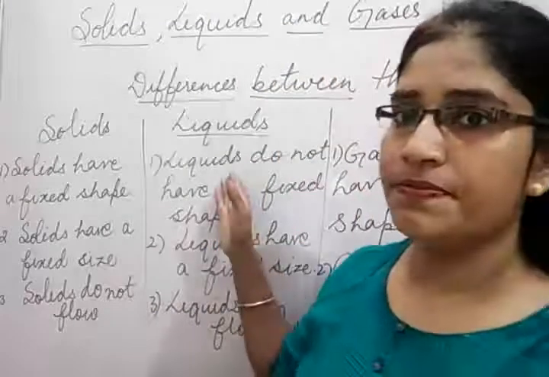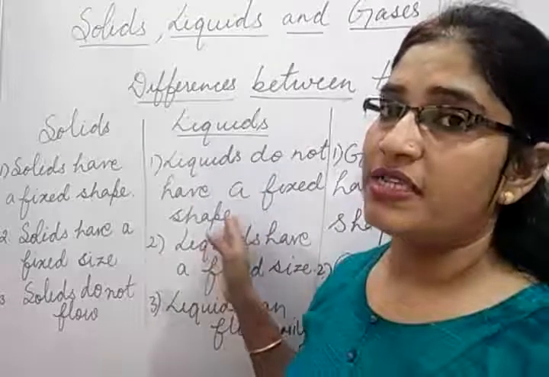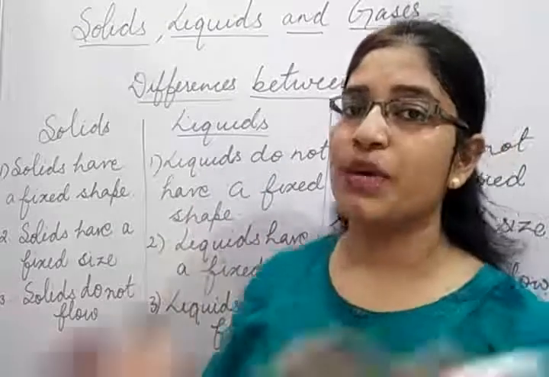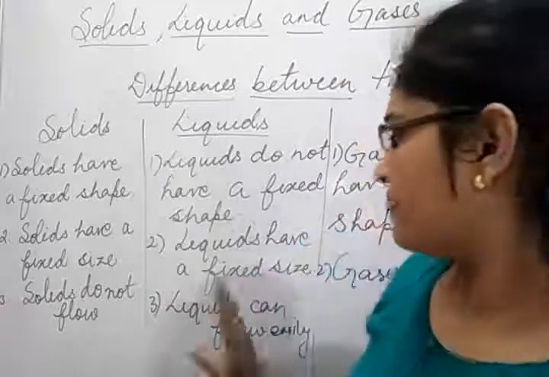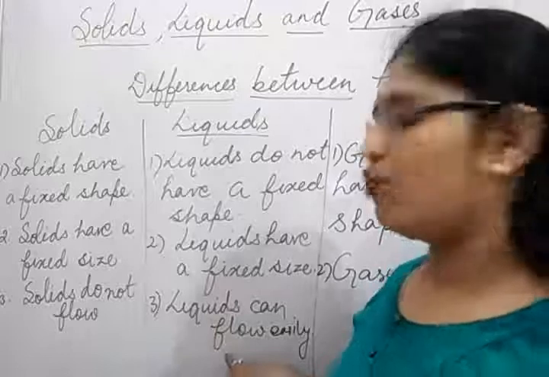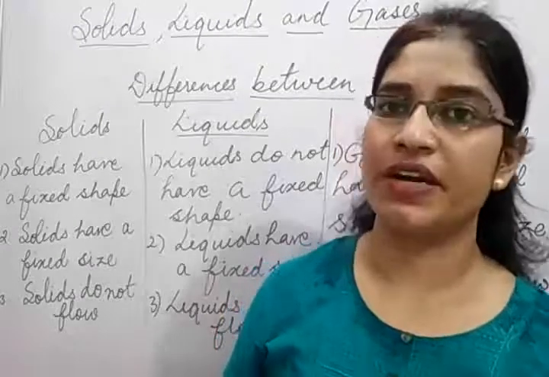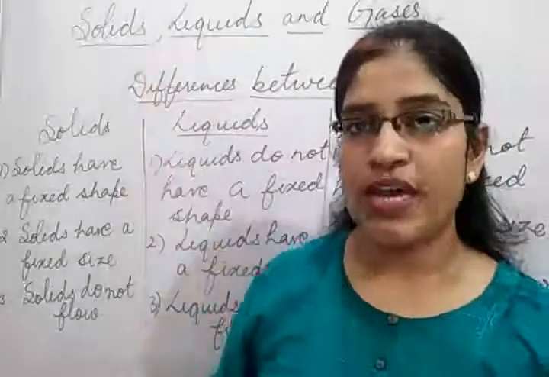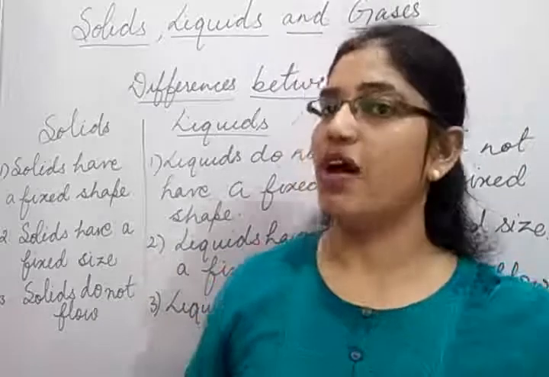Okay, liquids do not have a fixed shape, as it depends on the container in which we keep it. Because you can pour the liquid from one container to another container. That's why. And liquids can flow easily. Liquids easily flow कर सकते हैं. You can see in the rainy season, in the monsoon season, water falls down and flows from one place to another. यहाँ से बह के वहाँ पहुँच जाता है.